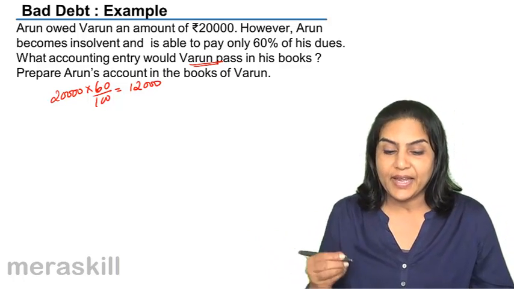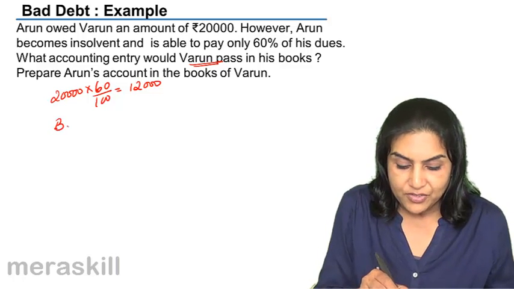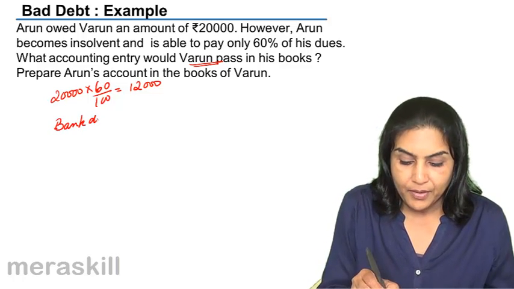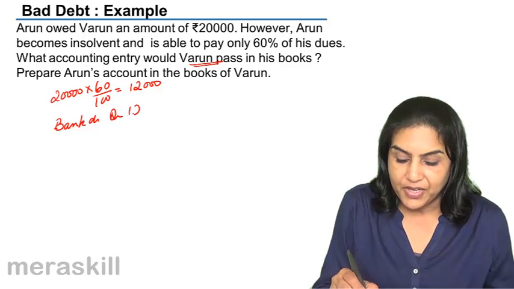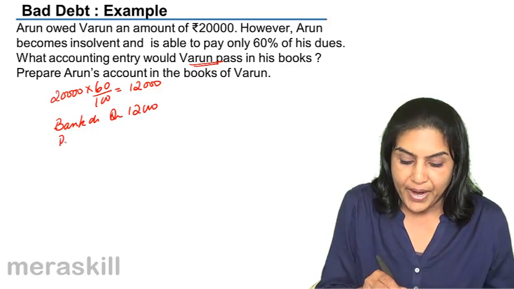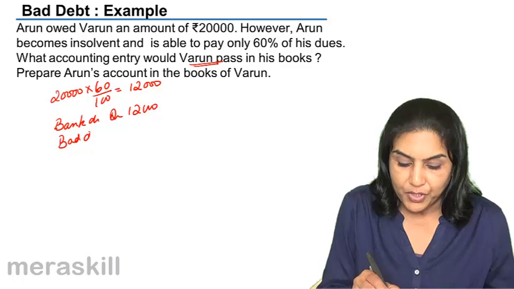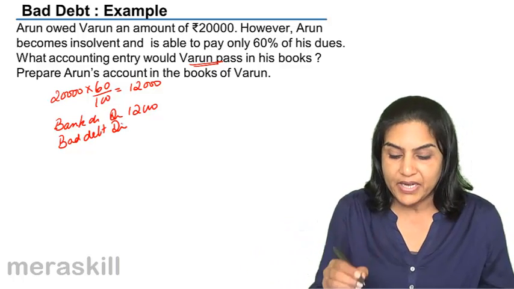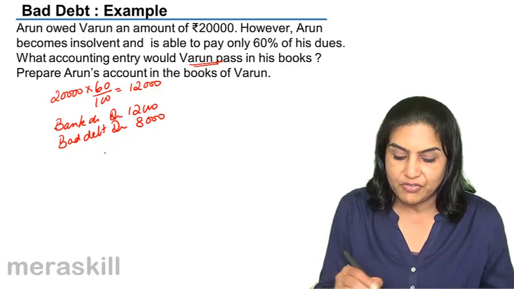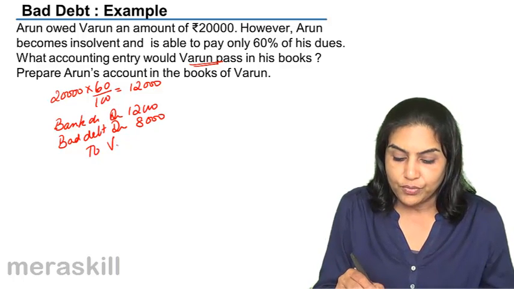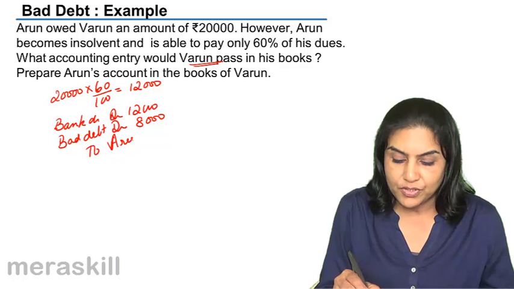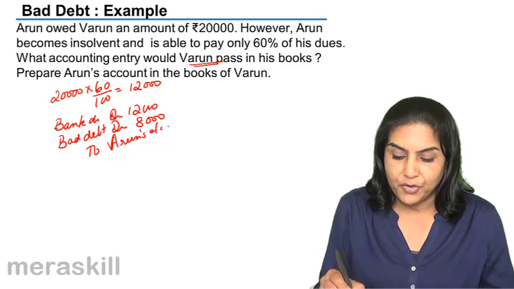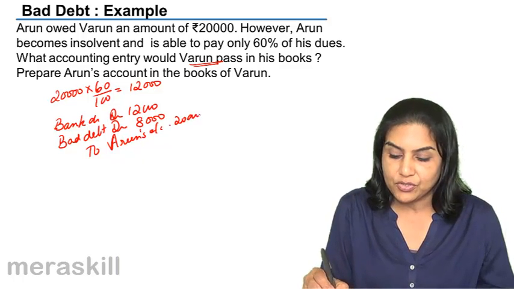So what would be the entry for the amount that is received? Bank account debit, say we get 12,000. Bad debt, that is the amount that we don't get. Bad debt account debit is how much? 20,000 minus the 12,000 we have received, 8,000, to Arun's account. This is in the books of Varun. How much? 20,000.